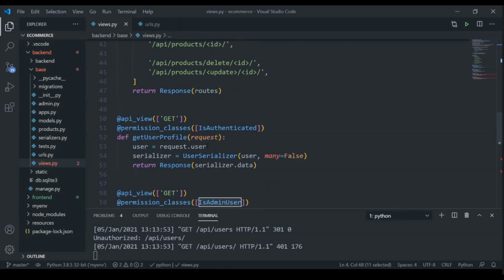So in the next section, we are going to take care of registering a user and actually creating some POST requests to add new users to the database from our API.